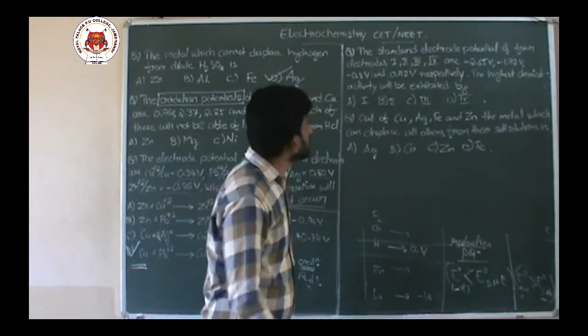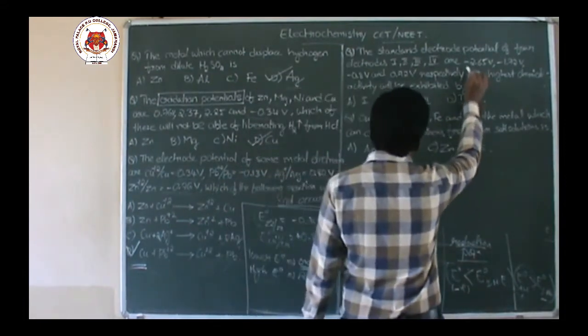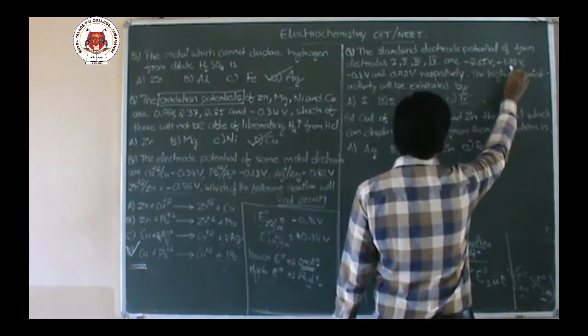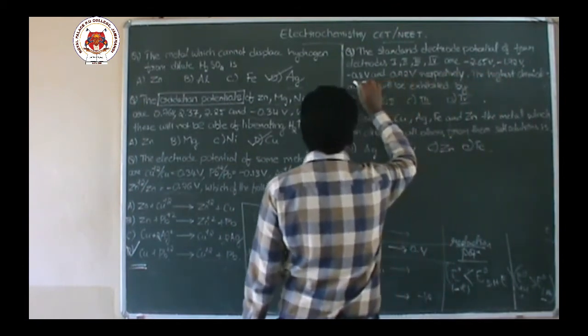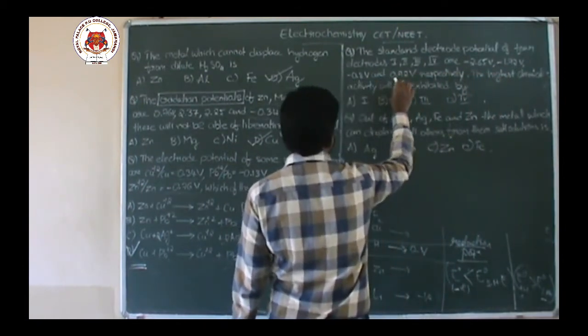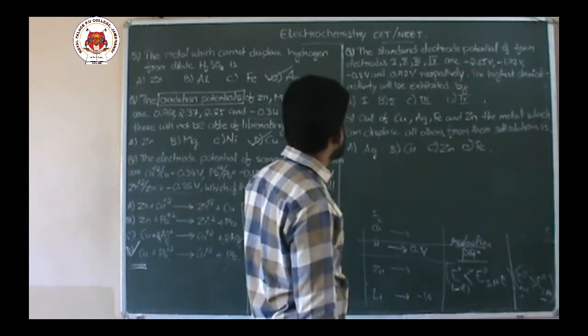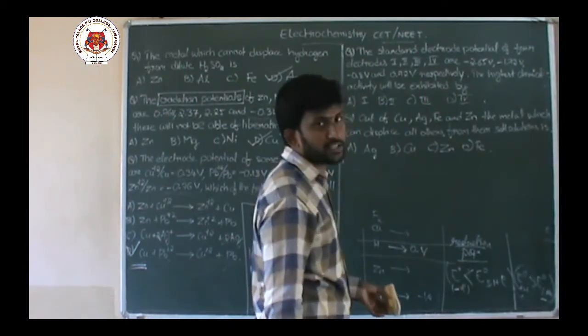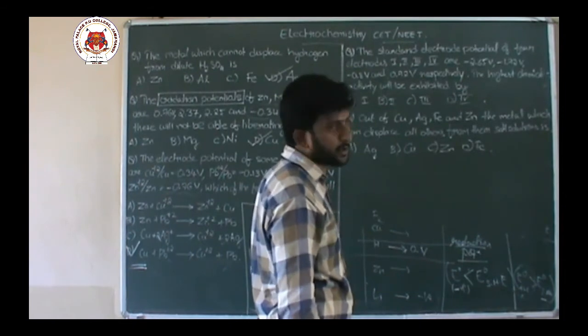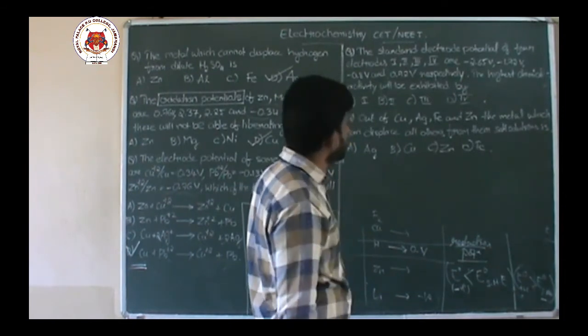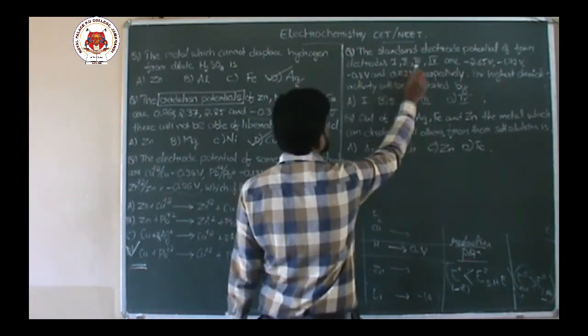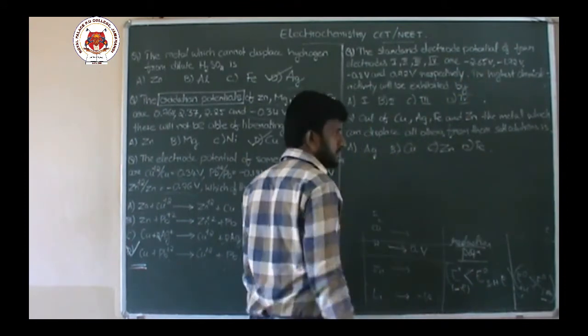Now this is minus 2.6, it is minus 1.7, it is minus 0.8, it is plus 0.7. Which is having more negative reduction potential? Option 1. This is minus 2.65.